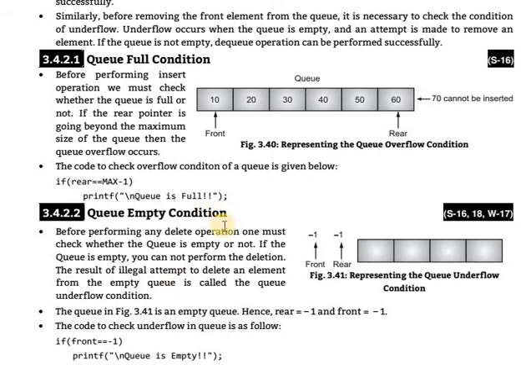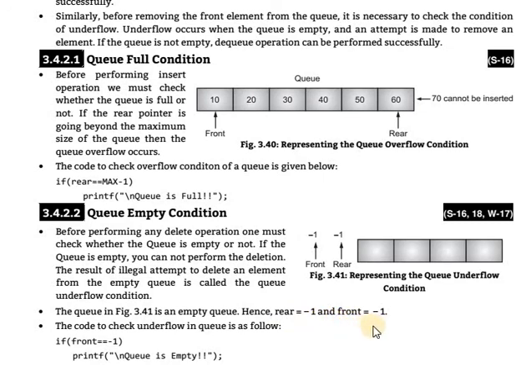Next, the Q empty condition. How will we check that? Before performing any delete operation, one must check whether the Q is empty or not. If the Q is empty, you cannot perform the deletion. The result of an illegal attempt to delete an element from an empty Q is called the Q underflow condition. The figure shows an empty Q.